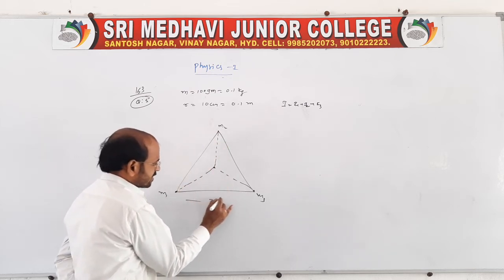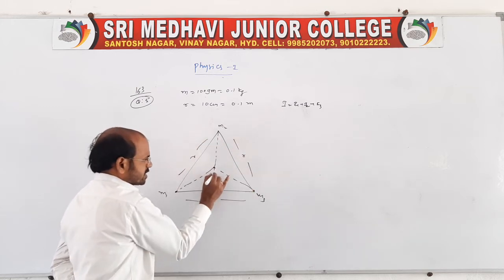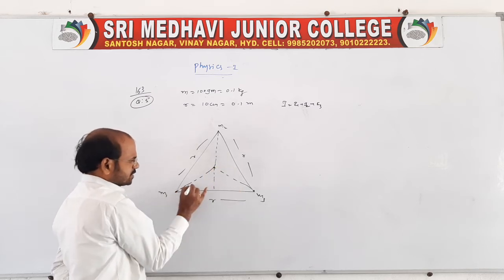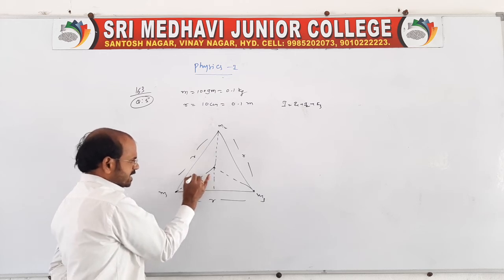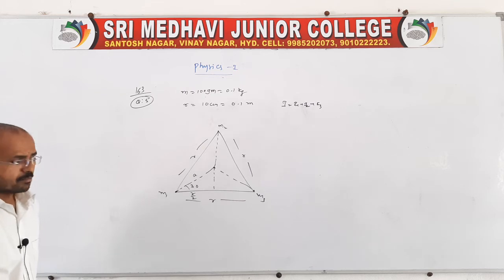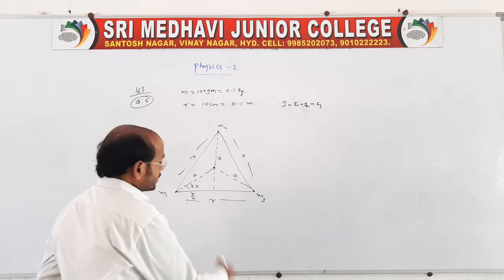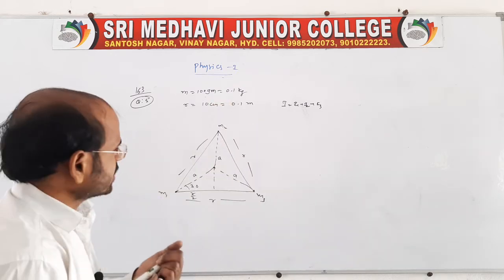So the distance is given as r for the equilateral triangle, you say r. So here use one triangle like this, to get this distance or this distance or any one distance, which makes an equilateral triangle. Therefore there is an angle of 30. So this distance is r by 2. We should know this distance. After knowing this distance, we substitute there and we will get the moment of inertia about the centroid.